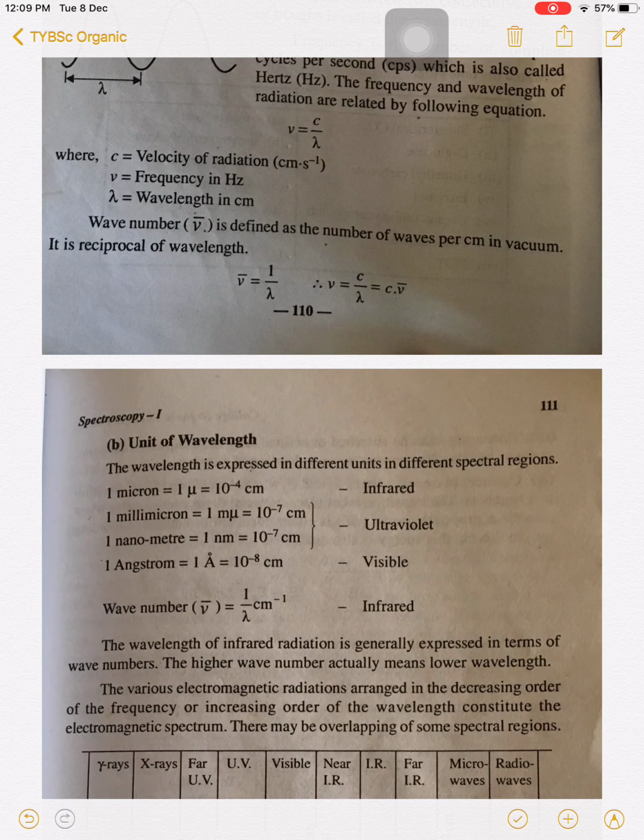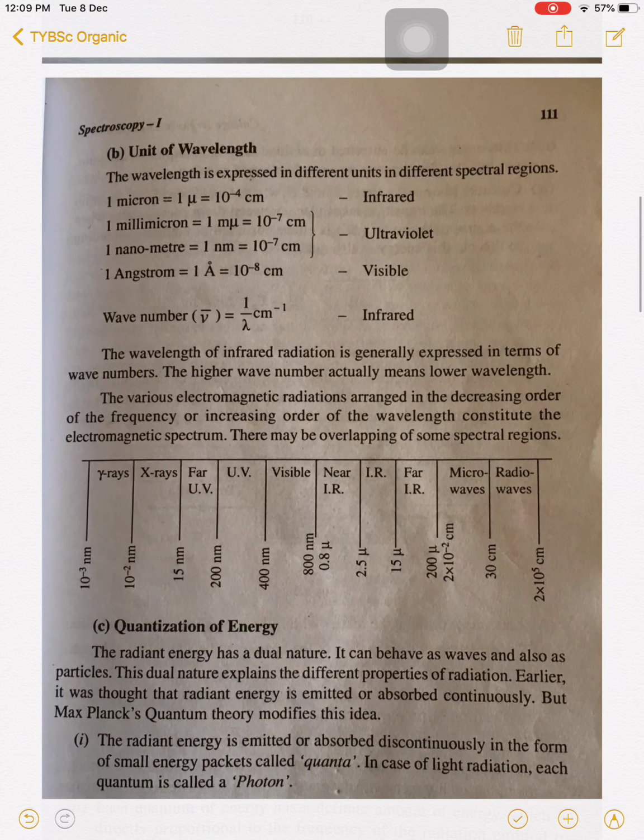So nu is inversely proportional to lambda. The higher the frequency of radiation, the lower is the wavelength of that radiation. The wavelength is also expressed in terms of wave number. Wave number is the number of waves per centimeter, and it is given by the equation nu bar is equal to 1 upon lambda. The unit of wavelength is calculated for different radiations at different regions, in terms of micron, millimicron, nanometer, angstrom, or wave number.